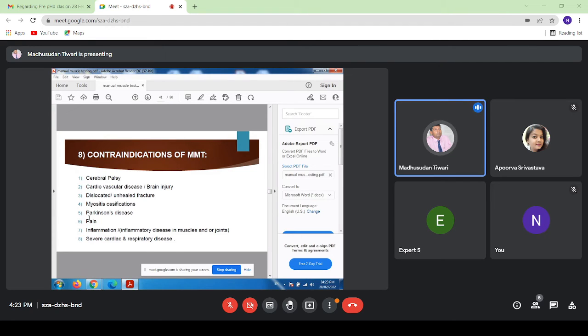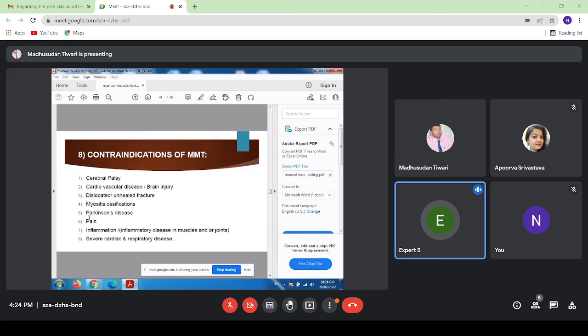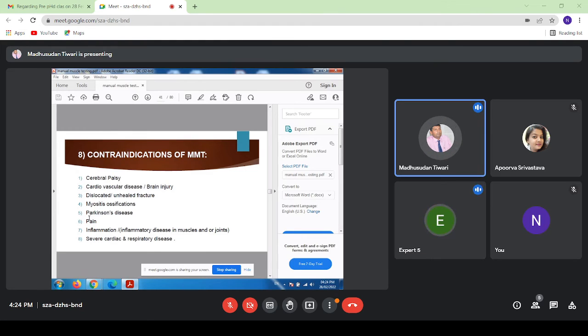Parkinson's disease. In case of Parkinson's, both the agonist and antagonist groups of muscles have abnormal tone. What are the symptoms in Parkinson's? Resting tremors are there, then rigidity is there, and a festinating gait. The main symptom is rigidity. I'm talking in the context of MMT, because of rigidity.